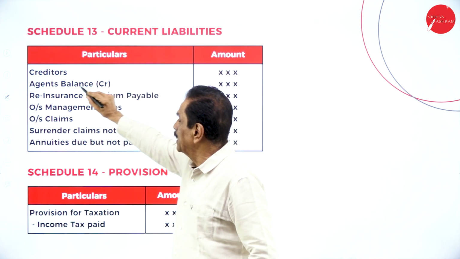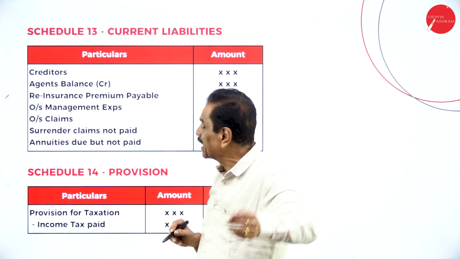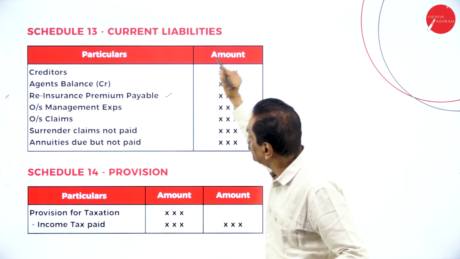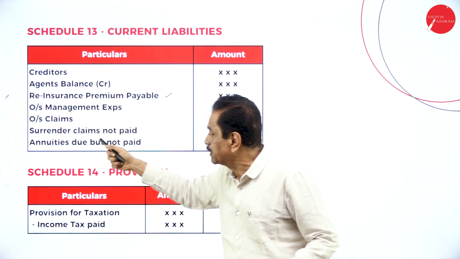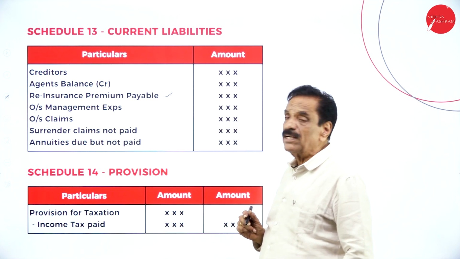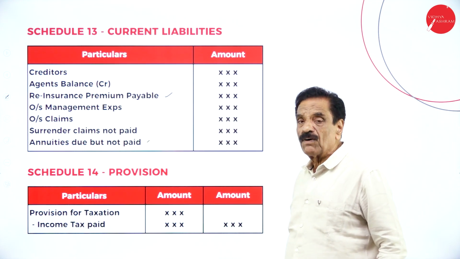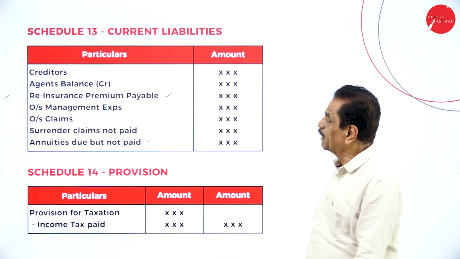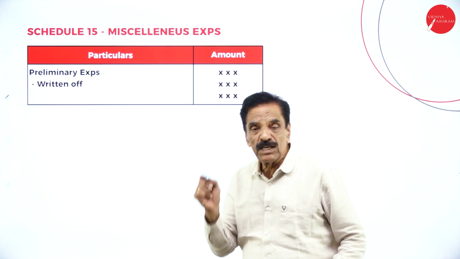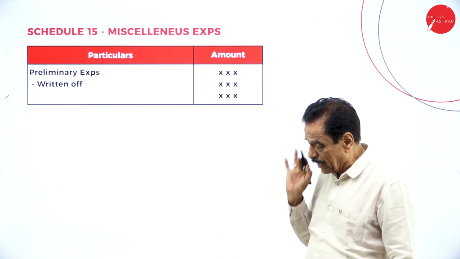Current liability: creditor, agent balance credit. Debit is a current asset, credit is a current liability. Reinsurance premium payable. I'm going to explain this. Outstanding management expenses, outstanding claims, surrender claims not yet paid, which are due but not yet paid. Then provision for taxation minus income tax. So these are all the things. Any expenditure incurred at the beginning is called preliminary expenses, minus written off.